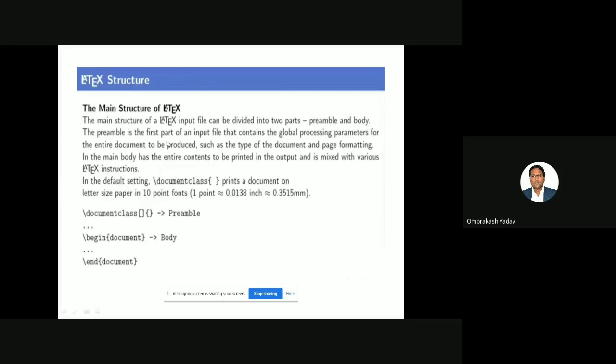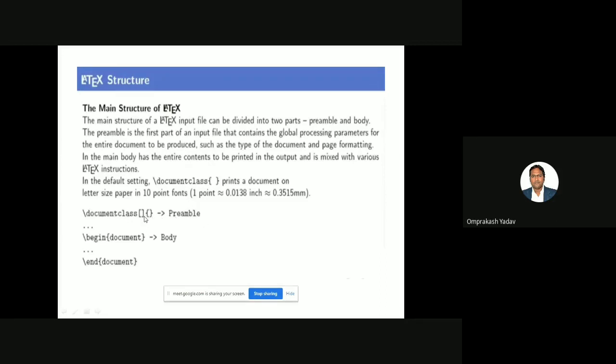So what is the basic LaTeX structure? For any basic LaTeX structure, please remember the first part will be documentclass. See the symbol also, backslash. All the commands will start with a backslash, documentclass. Then if you see here, two brackets are there. One is a square bracket, and then there is a curly brace. So this entire thing is called what?